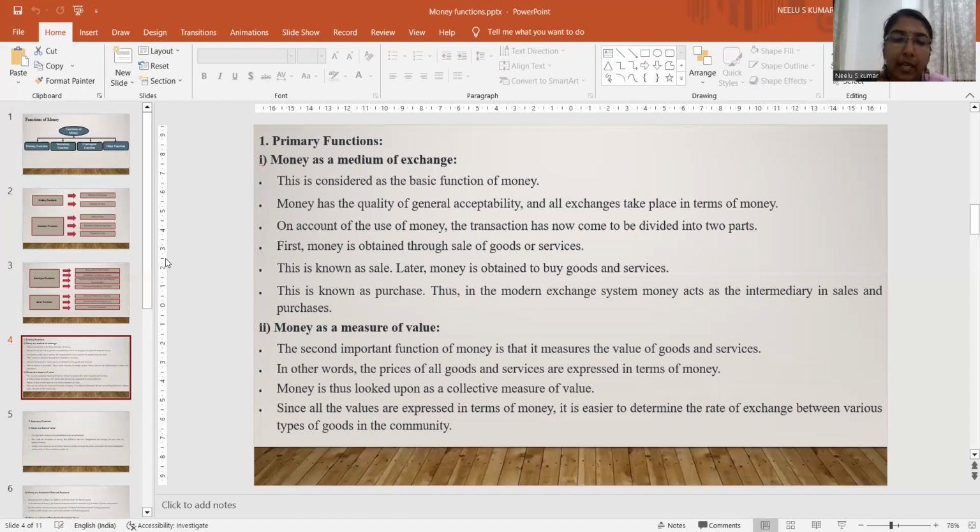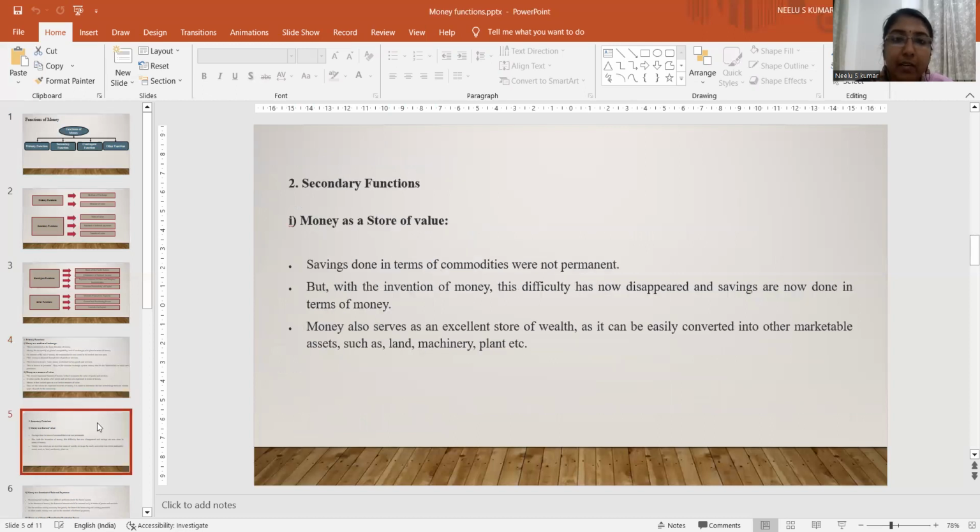Only after the introduction of standard currencies did this problem get solved, because there is a standard value for each and everything that we call price. So that determines the value of each and every material. So the primary function of money includes money as a medium of exchange and money as a measure of value.